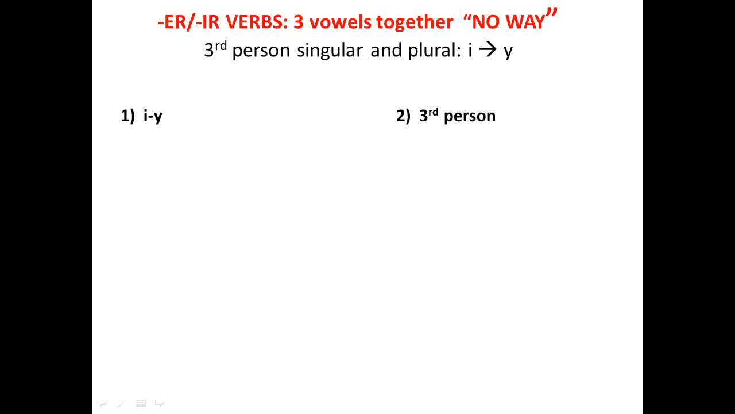Now we're going to move on to ER, IR verbs. Three vowels together, no way. If you remember this, in the third person singular and plural, the I changes to a Y. So for number 1 and 2 in this, you write number 1, I changes to a Y, and then they change in the third person, the singular and the plural. There's an accent over all the I's in creer, leer, oír, and caerse.